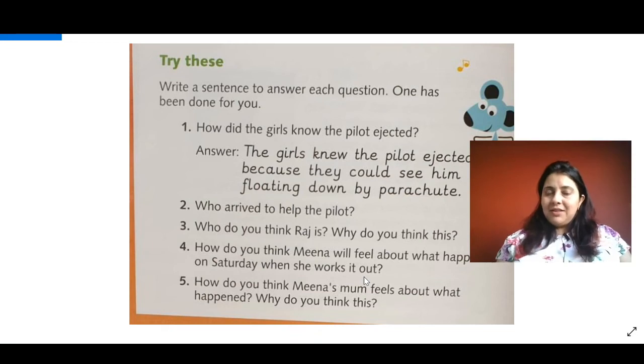As you read in the text, she doesn't know how the day was, right? So what do you think? How will she feel when she works it out, when she is out of the shock? Think and write the answer.